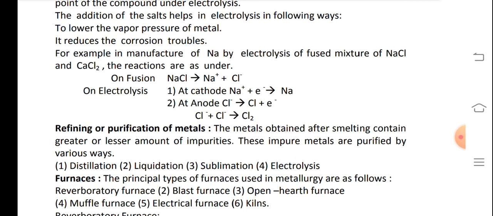At the anode, Cl negative, while losing electrons, is converted into Cl. Cl is an unstable species. It combines with another species to form Cl2 gas.